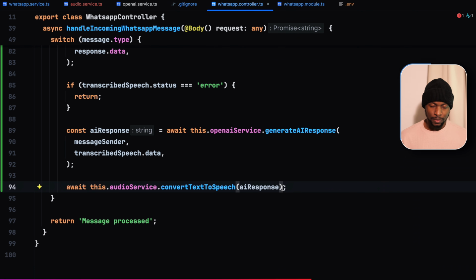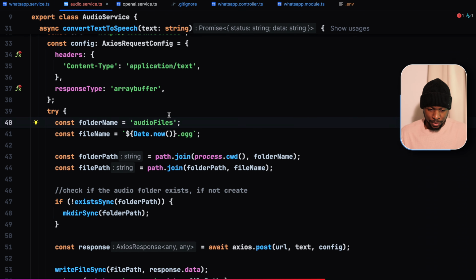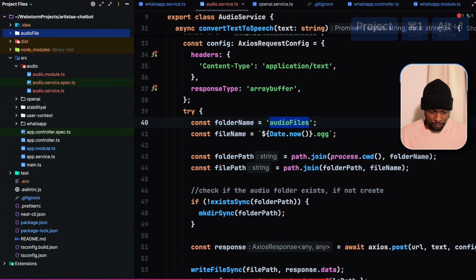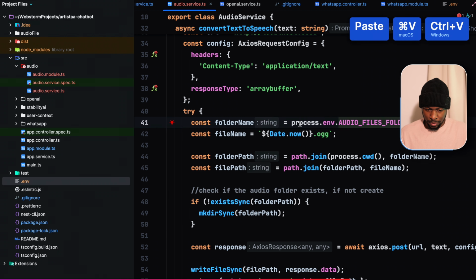Let us test this for now and see if the text-to-speech conversion is working as it should. Before we do anything, to make the process cleaner, let us go to the audio service and save the audio folder name in our environment file. Let us then refer to this environment variable so that we only change the name in one place. process.env.AUDIO_FILES.